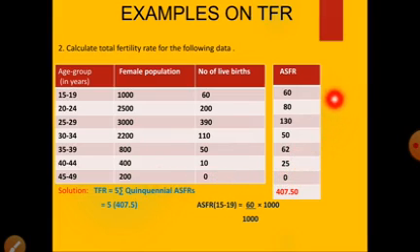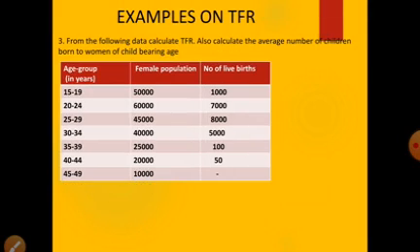So after calculating all the ASFRs, to calculate TFR, we need the ASFR total. So the summation of ASFR is 407.5. So substitute in the formula. The formula of TFR is 5 into summation of quinquennial ASFRs. So 5 into summation ASFR, which is 407.5. So the final TFR is 2037.5.